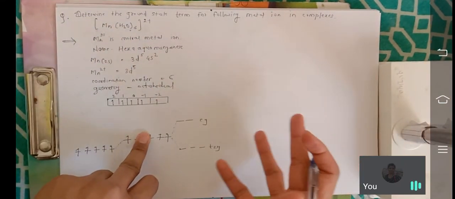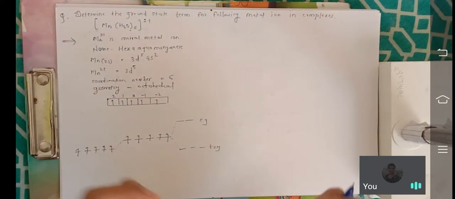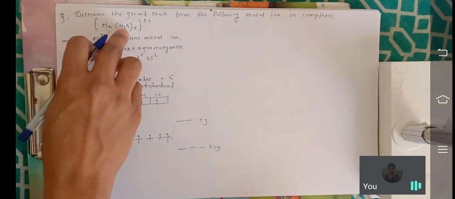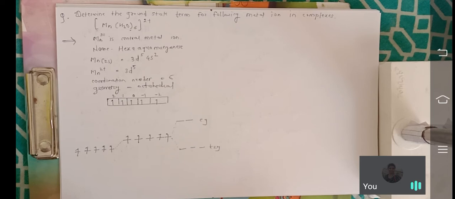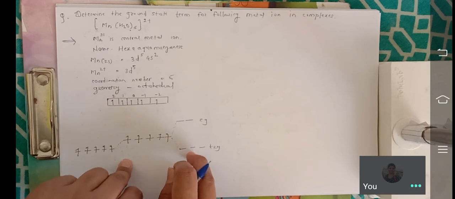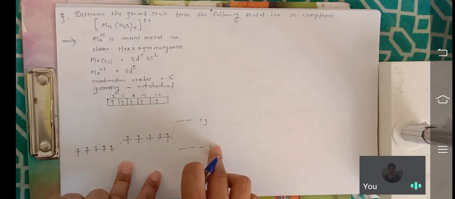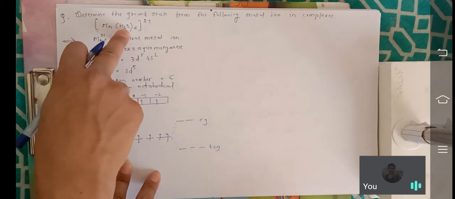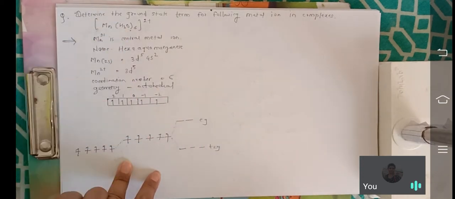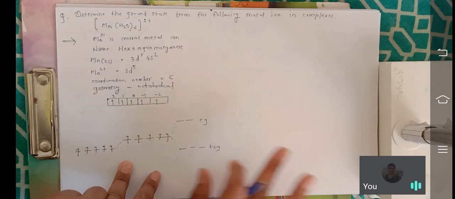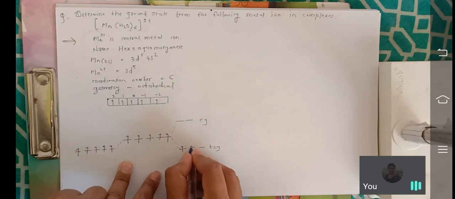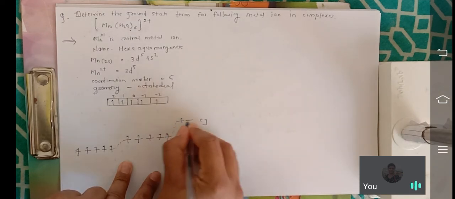What is the difference between a strong and a weak ligand? When cyanide is there, it is a stronger ligand, and then pairing takes place, so all the electrons fill the t2g orbitals. But this ligand is very weak, so pairing does not take place. That means 1 2 3 4 and 5.